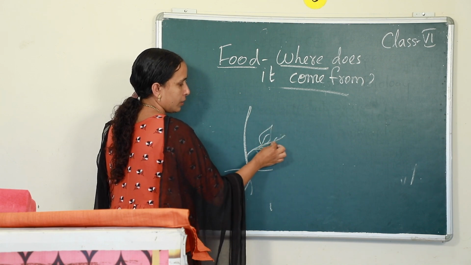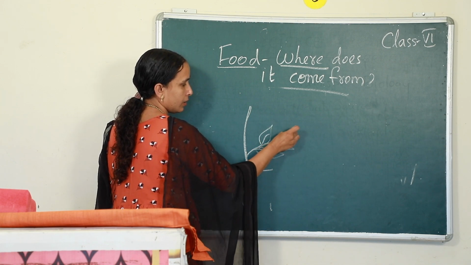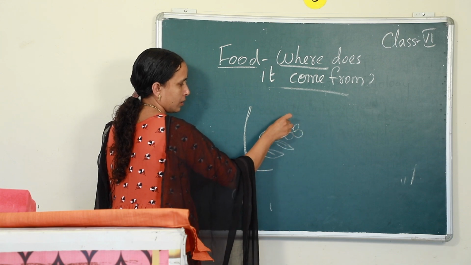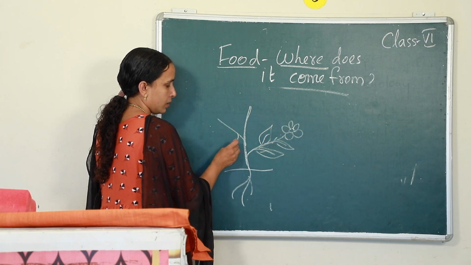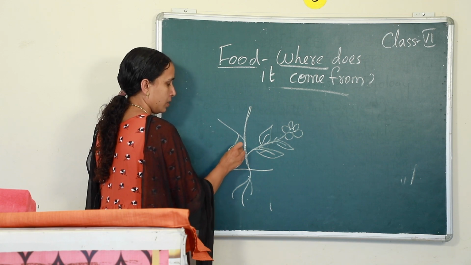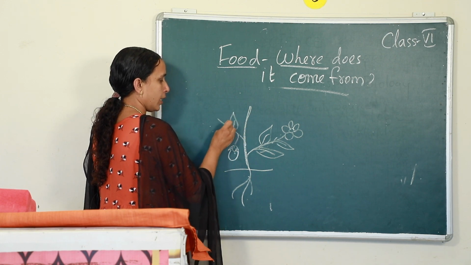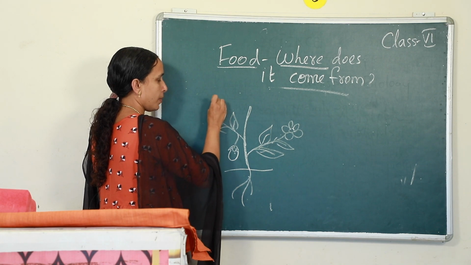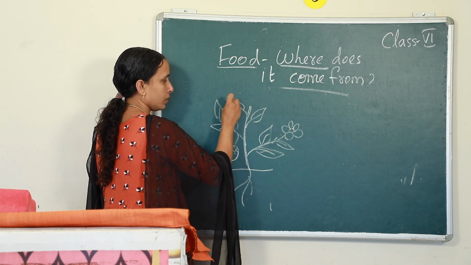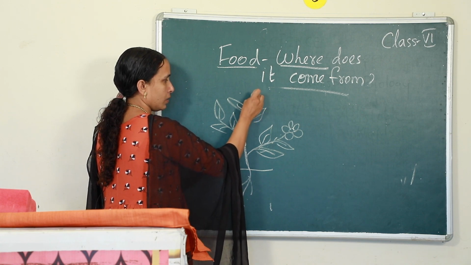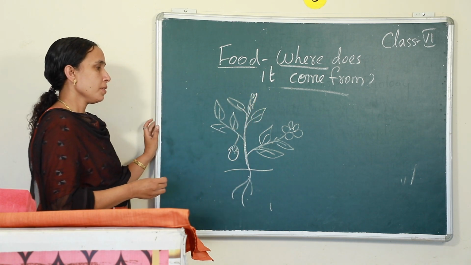Okay. When you draw the picture of a plant, suppose this is a plant. These are the parts of a plant.